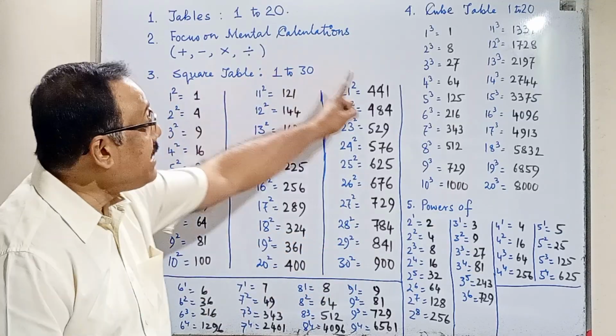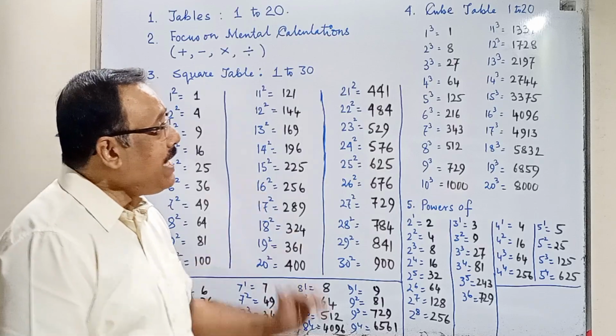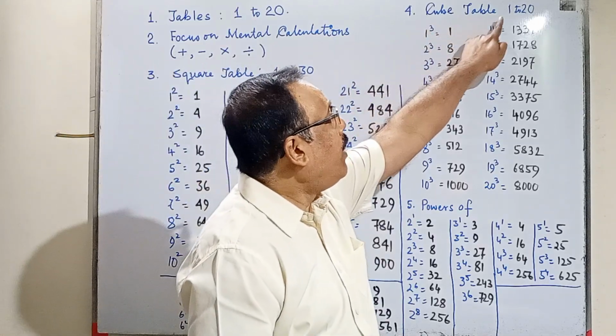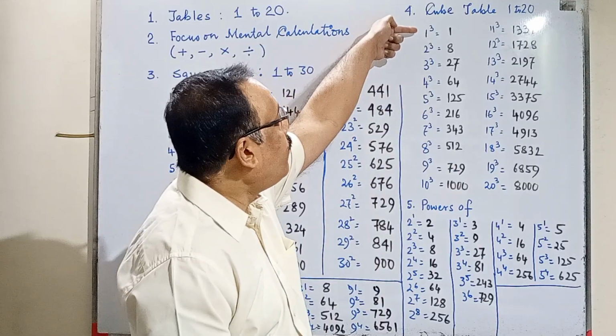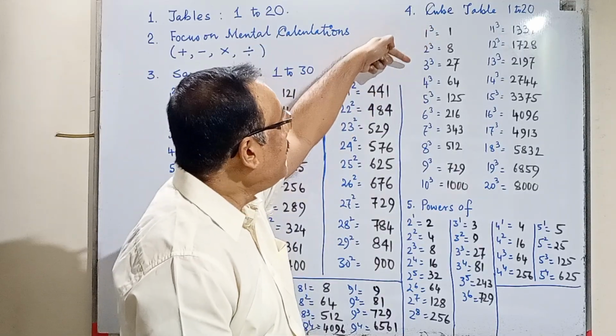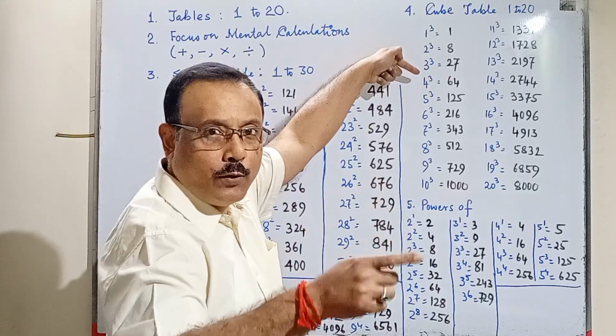You must know this table. That will help you, I am telling you, in your calculation. At the same time, you must know the cubes of 1 to 20. What is 1 cube? 1 cube is 1, 2 cube is 8, 3 cube is 27, 4 cube is 64. 4 cube means 4 into 4 into 4.